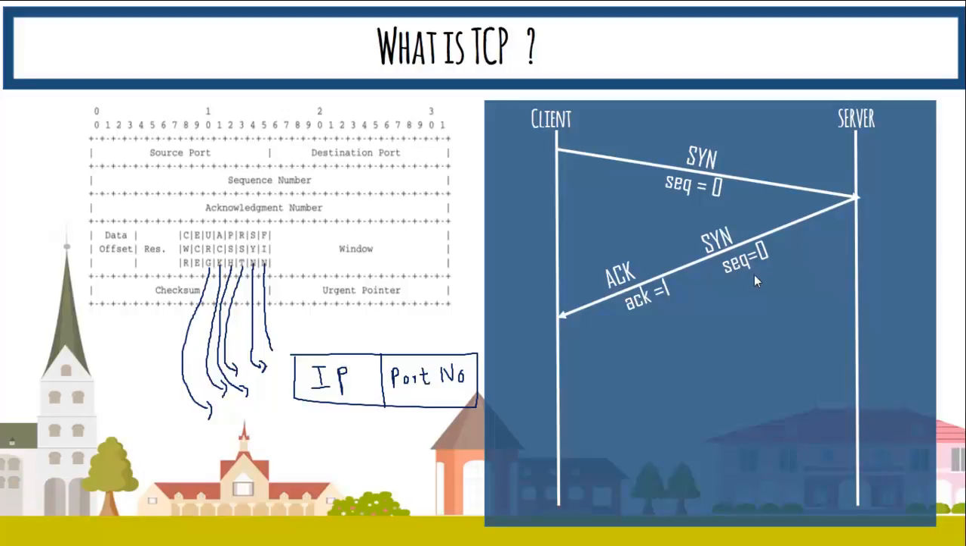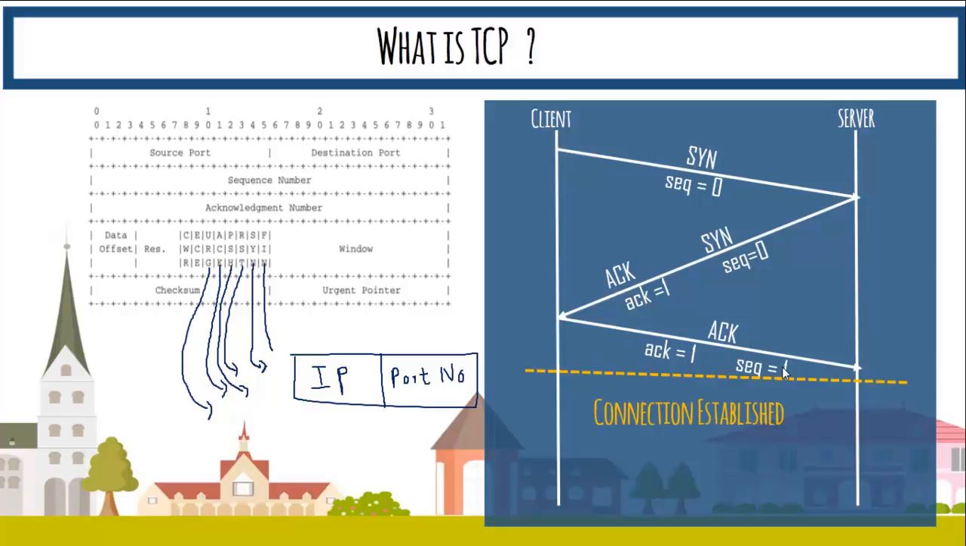Now what happens is that the sequence number of the client, as it was 0, will change to 1 because the server is expecting 1, and similarly it will send the acknowledgement to the server, which is equal to 1. The acknowledgement 1 means that I am expecting a packet of sequence number 1 from the server side, and at the same time I am sending my own packet with sequence number 1, which the server was actually expecting. Now this is called connection establishment. So once the connection is established, we are ready to send the data back and forth.